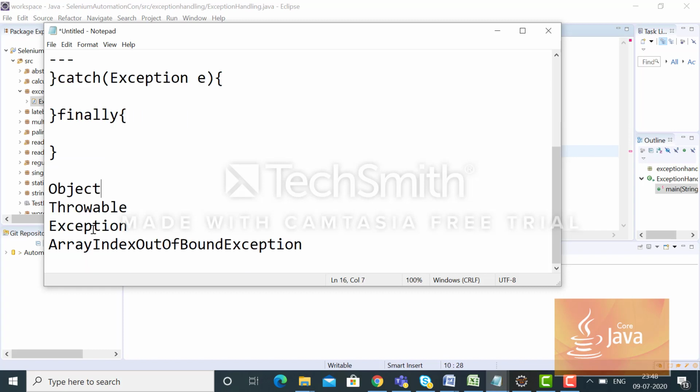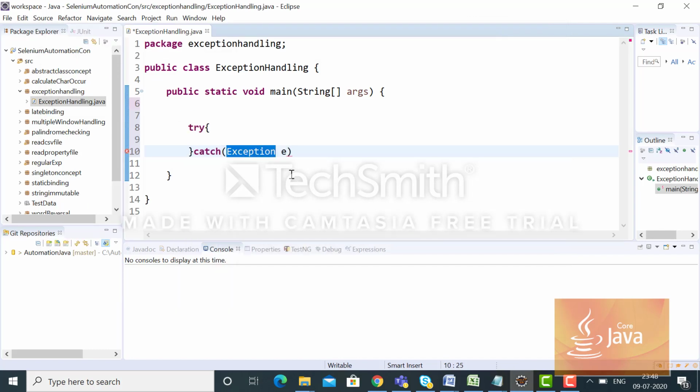So this is the hierarchy of exceptions. That's why I have taken Exception, so that any type of exception can be handled within this.